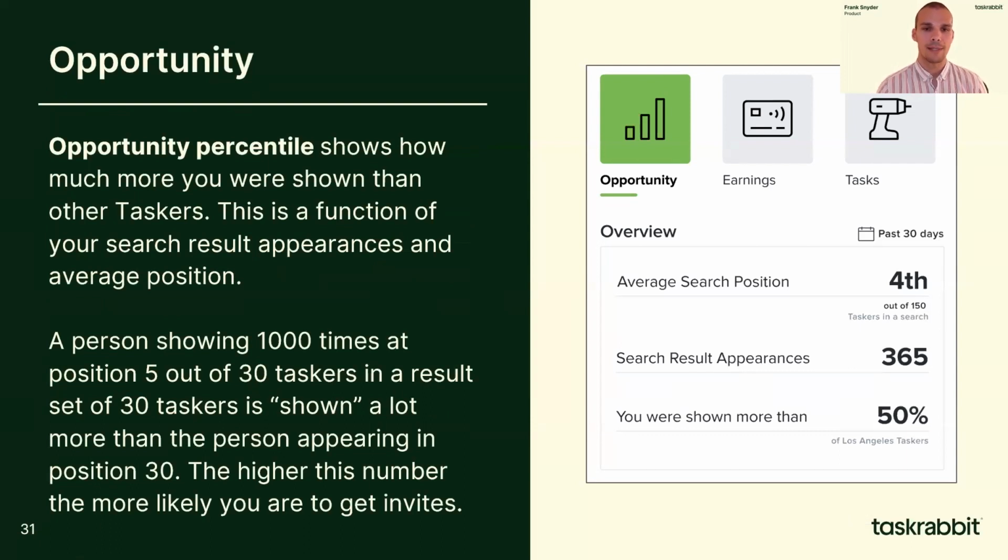Finally, opportunity percentile shows how much more you were shown than other Taskers. This is a combination of your search result appearances and average search position. For example, let's say 30 Taskers show up in one search result. The person who shows 1,000 times at position number 5 is shown a lot more than the person appearing at the end of the list. As with search result appearances and average search position, the more you're seen above other Taskers, the more likely you are to get invites. This influences the anticipated task count, which we'll talk about in a second.